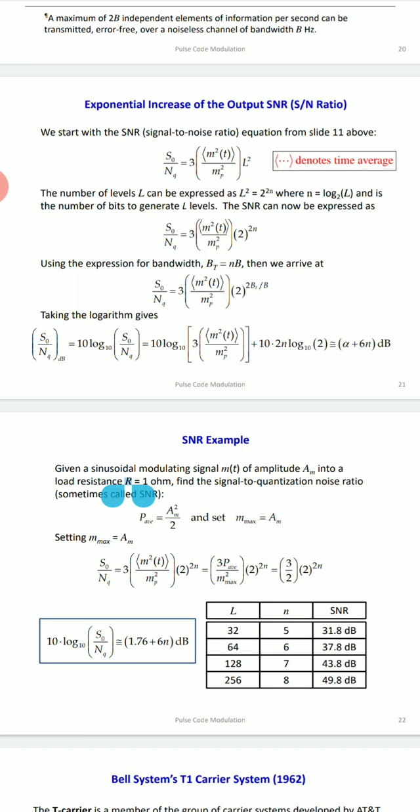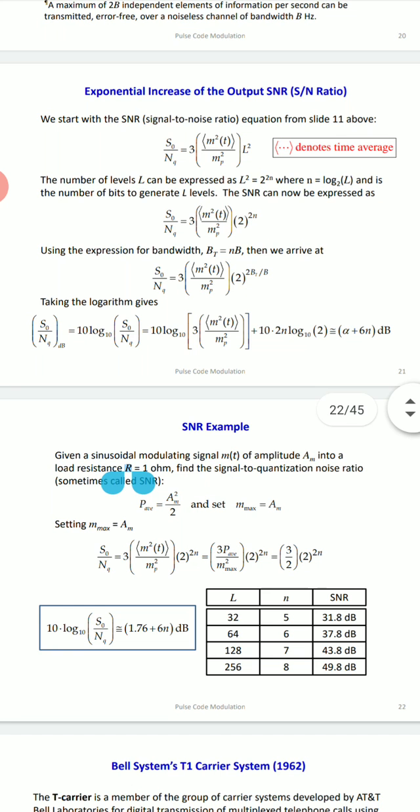S naught by NQ equals 3 m square of t upon MP square into L square. Here the number of levels is L. If we say the number of bits is N, then L equals 2 raised to N, or N equals log 2 of L, which is the number of bits needed to generate the L levels.